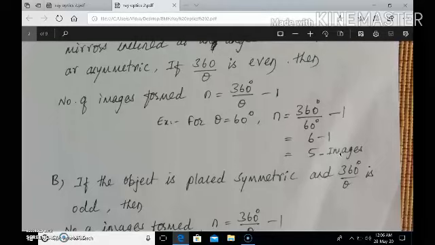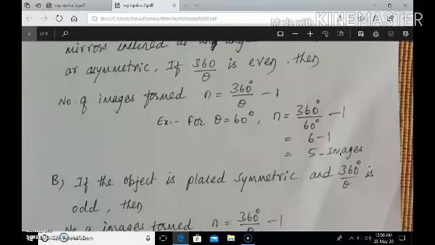Then 360 by 60 comes out to be 6. 6 is an even number, whether the object is symmetric or asymmetric. If 360 by theta is an even number, then you have to subtract 1 to get the number of images formed. So for this case, the angle between the two mirrors being 60 degrees, the number of images formed is 5.